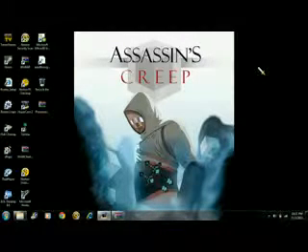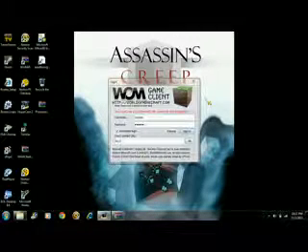It'll take a while to load. You log in with your Minecraft username and password.